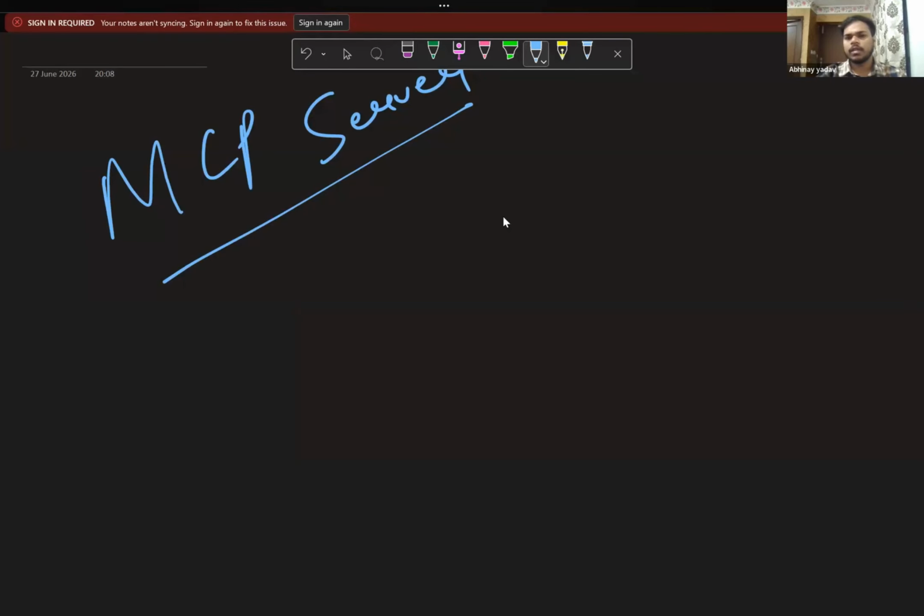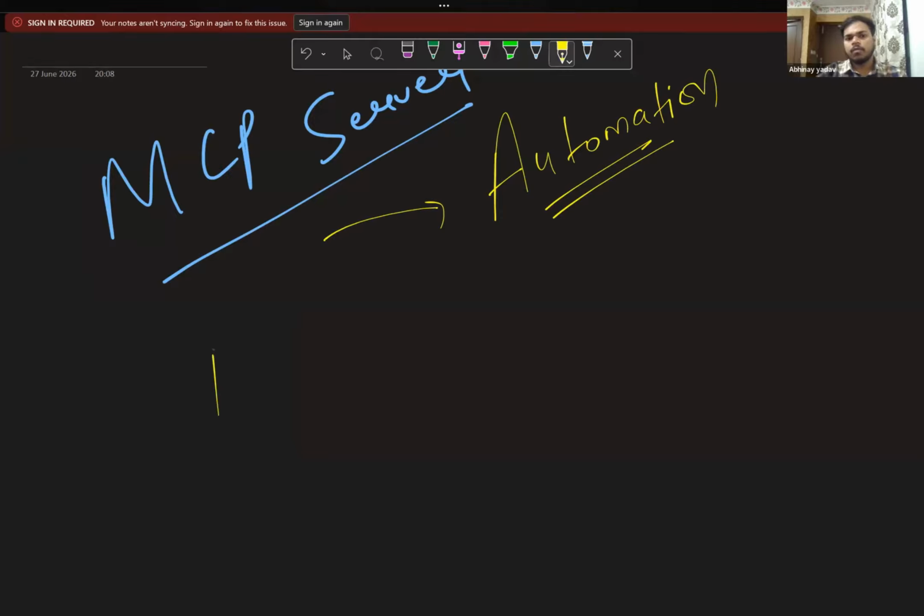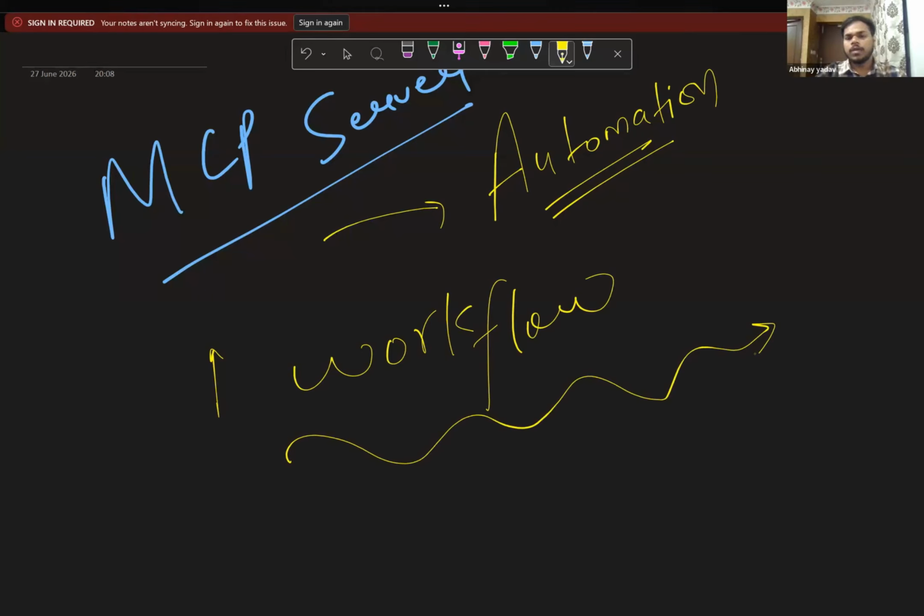Let me tell you, this MCP server is a very, very basic thing. This is not rocket science, but it is more powerful than a rocket. Let me tell you why it is more powerful. This MCP server helps the developer or the company make automations, and automation is so powerful nowadays. You simply give one command, and whatever workflow you have created, everything is going to work in that particular way. So this is going to be very important.